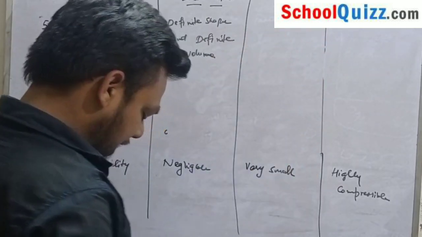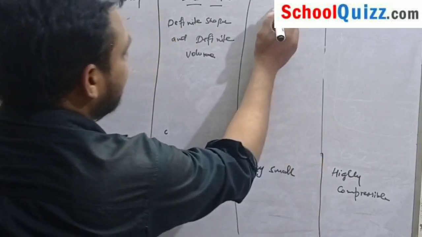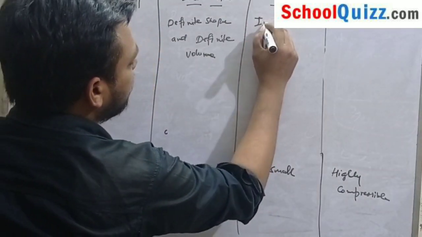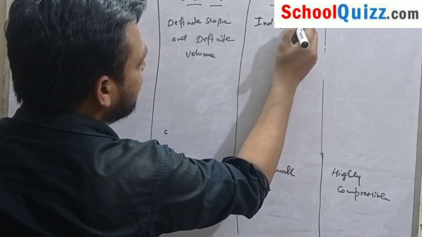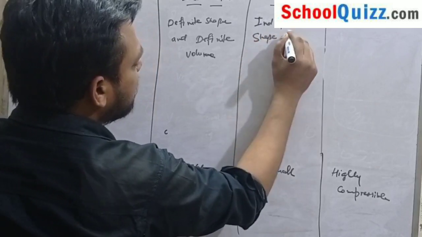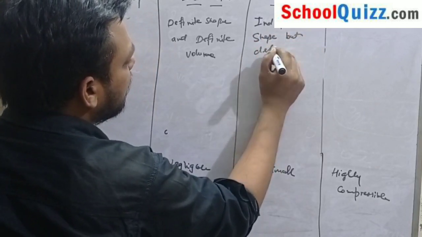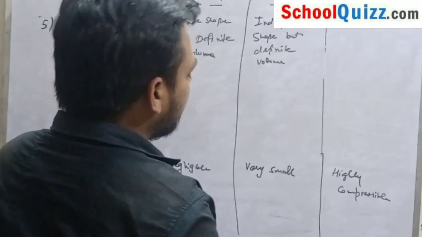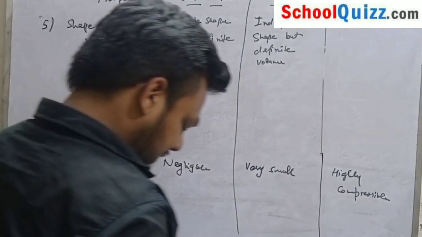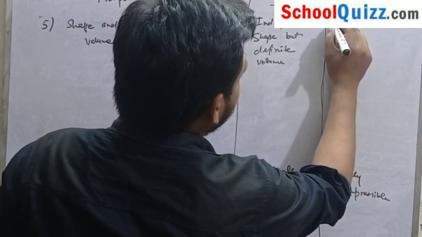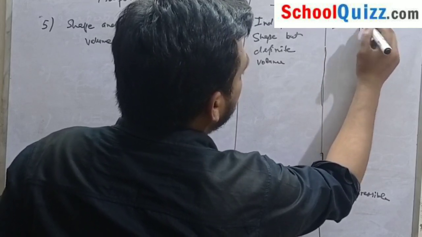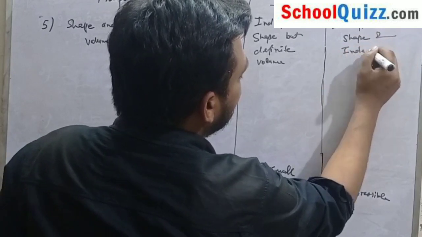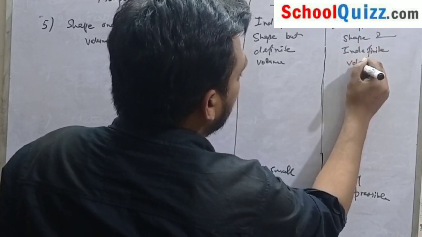As we see, liquids do not have a definite shape but have a definite volume. And in the case of gas, there is indefinite shape as well as indefinite volume.